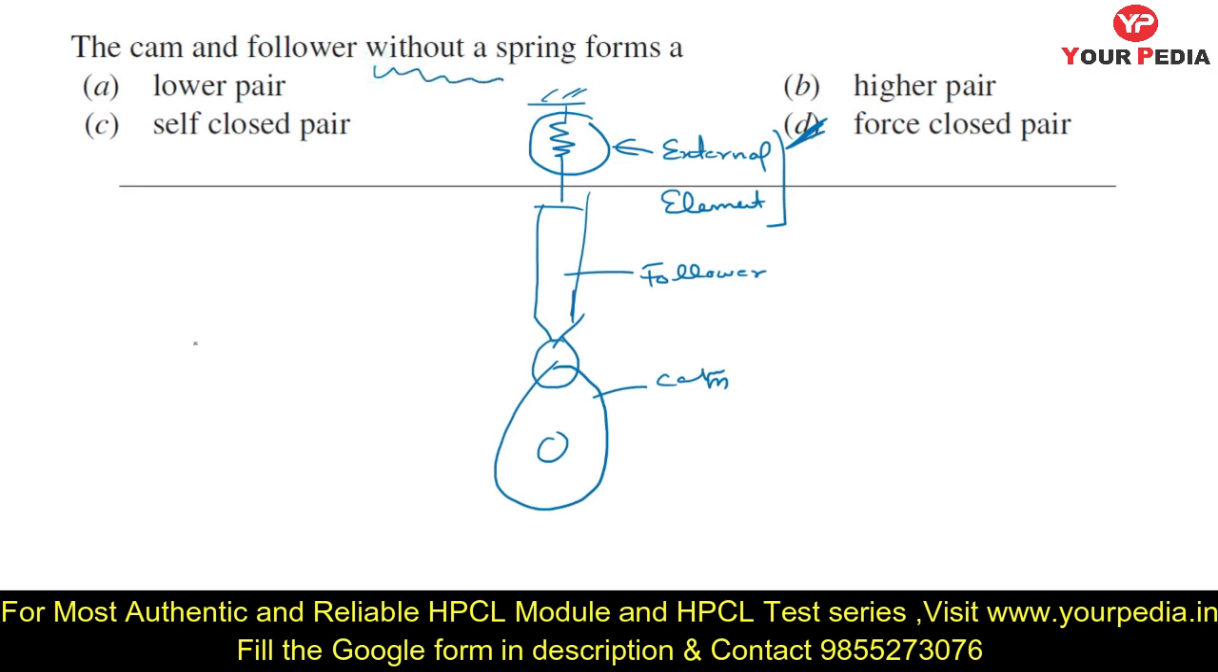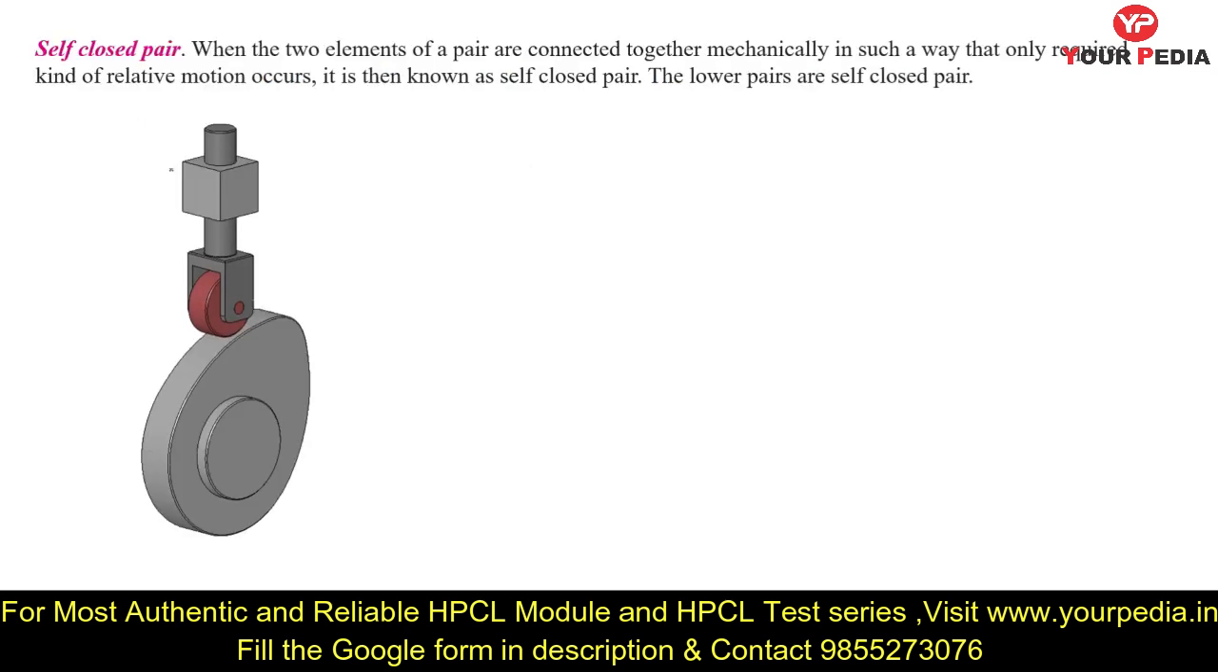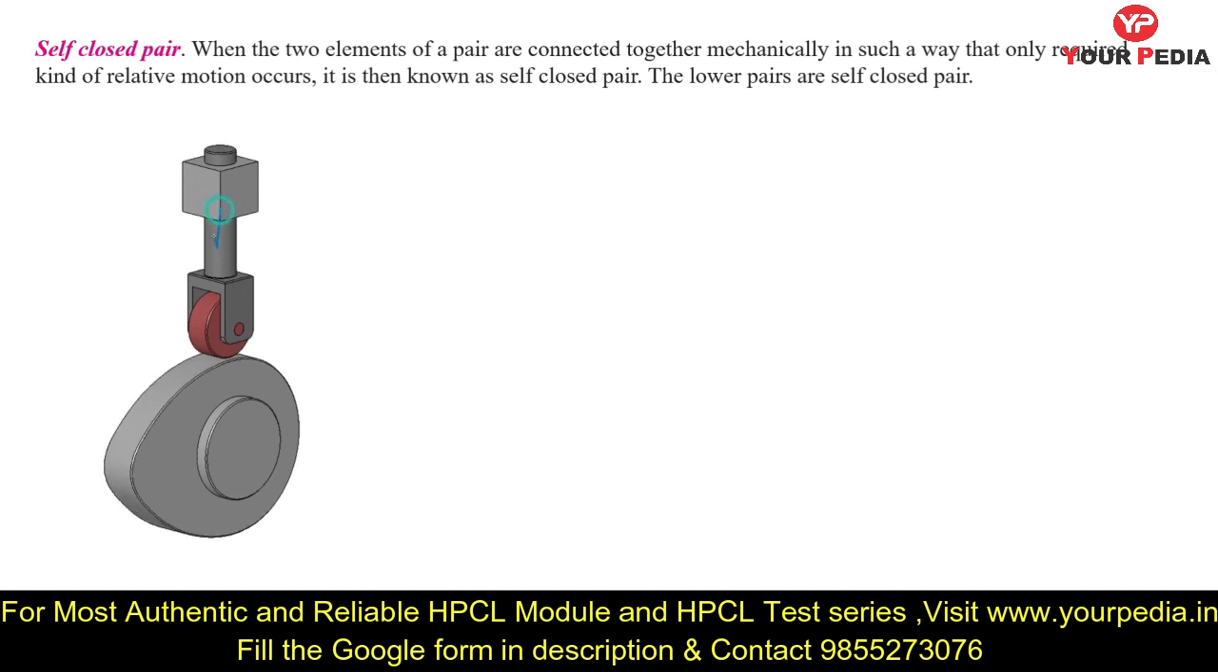So if it is without a spring, then it means the contact between this follower and this cam is due to the effect of gravity only. That type of pair is called a self closed pair. Here you can see option C. This is the cam and follower. There is no use of a spring; due to its weight only it returns to its original position.